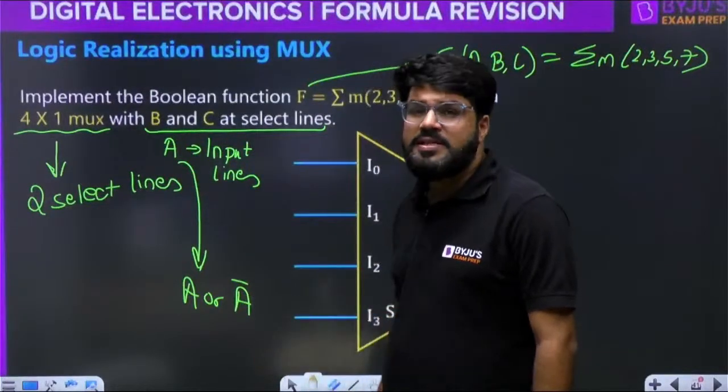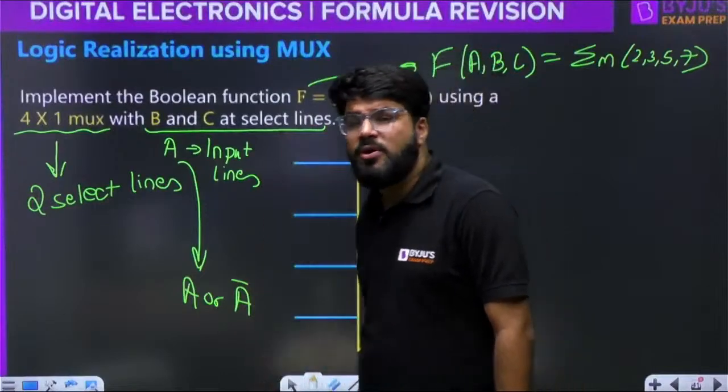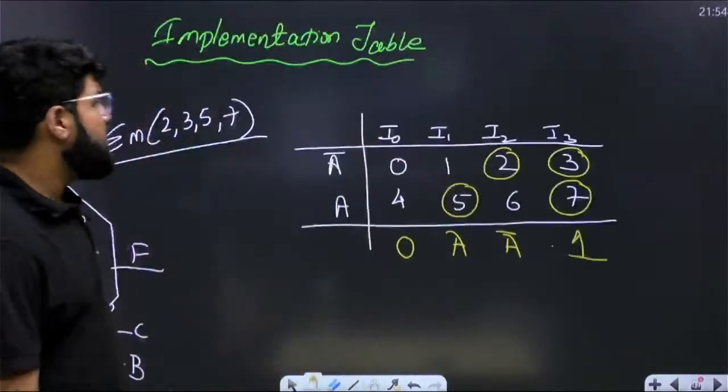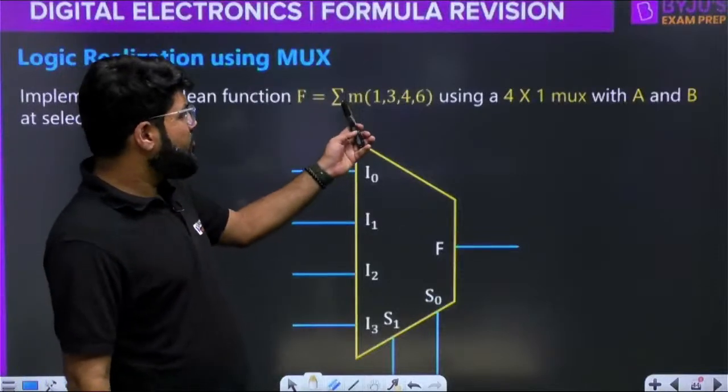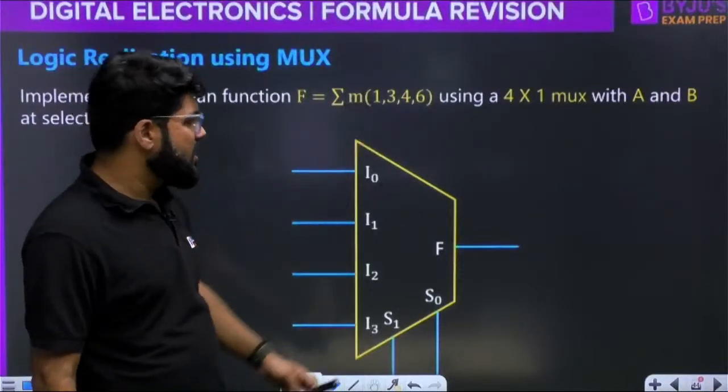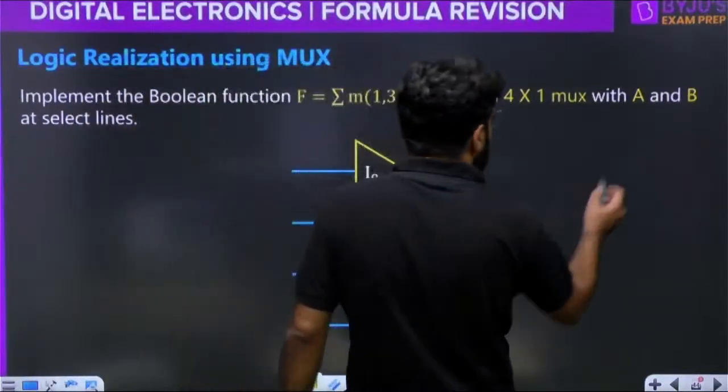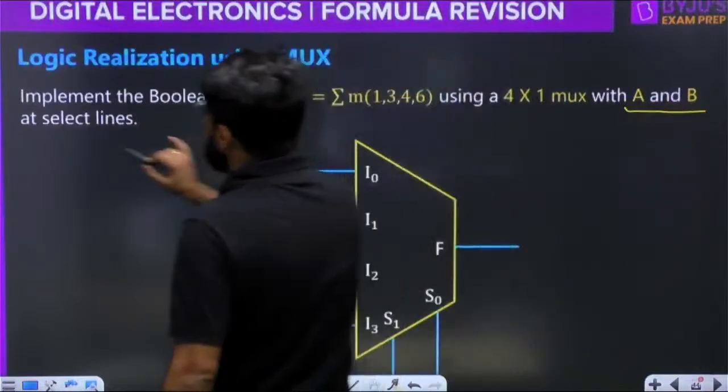But suppose somebody says, sir, why BC? I want to apply AB or AC at the select lines. So let me tell you the next possibility also. Implement a function now. I have changed the function a little: summation of minterms 1, 3, 4, 6. Again using a 4x1 mux with A and B at the select lines.